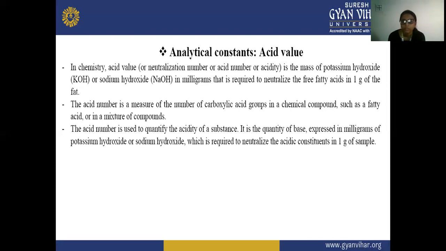The acid number is used to quantify the acidity of a substance. It is the quantity of base, expressed in milligrams of potassium hydroxide or sodium hydroxide, which is required to neutralize the acidic constituent in 1 gram of sample.